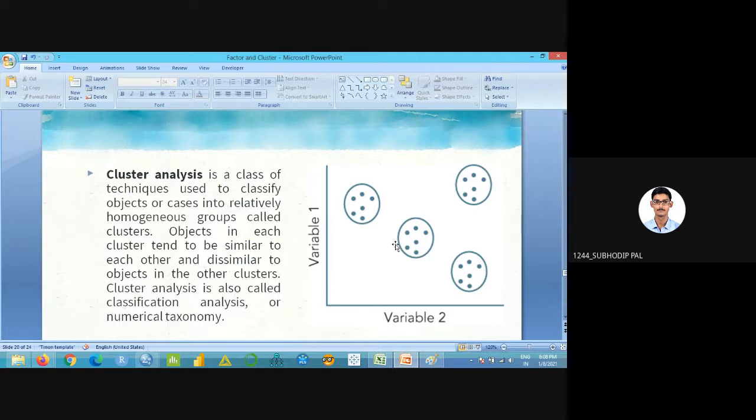So in cluster, what I was saying, in a particular question, I'm asking different persons for the responses. My question is, at what time in a year do you shop a lot? Your shopping expense is a lot in which month? So according to similar kinds of response, we make the groups. Suppose for South Indian people, they might shop at the time of Pongal. Suppose a North Indian guy, they might shop at the time of Diwali. Are you getting my point?